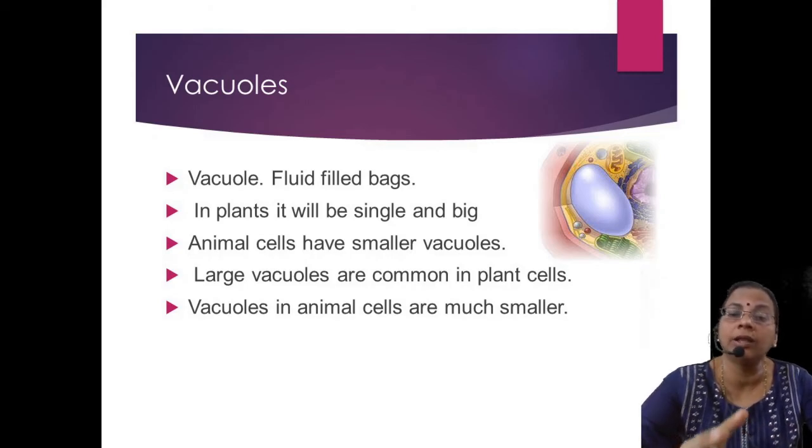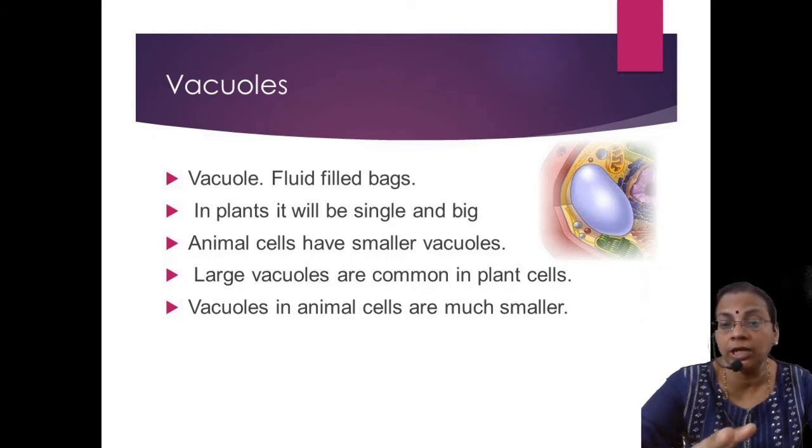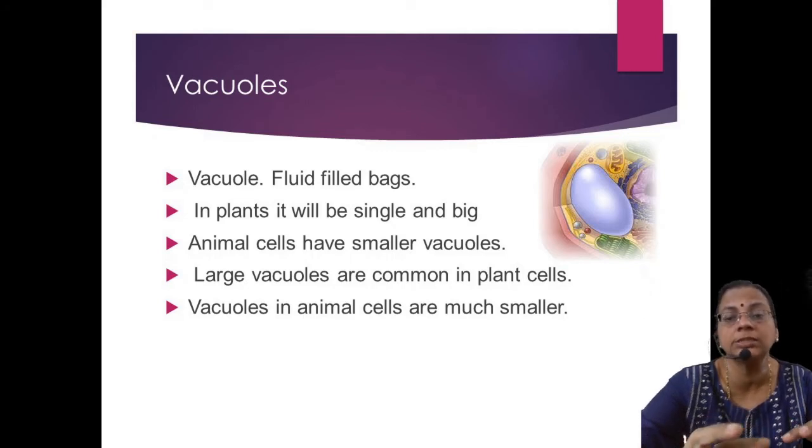The vacuoles will be larger in size and few in number in a plant cell, whereas in an animal cell there are many vacuoles, but size-wise they are small.